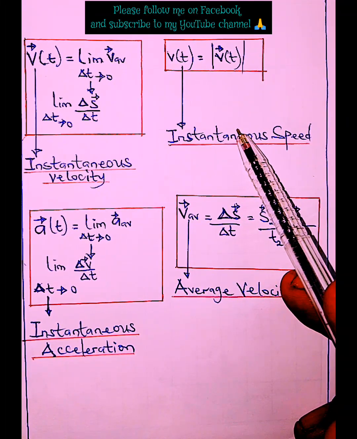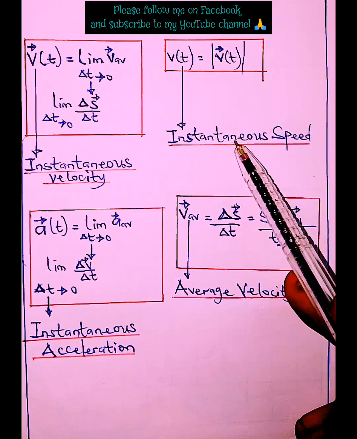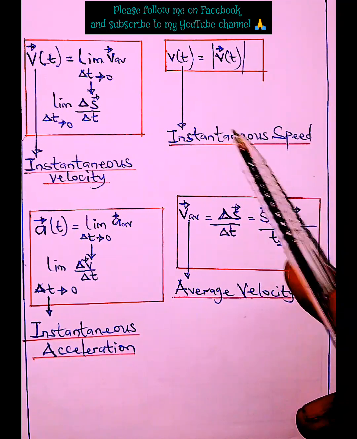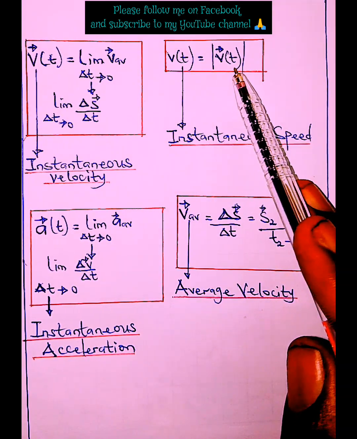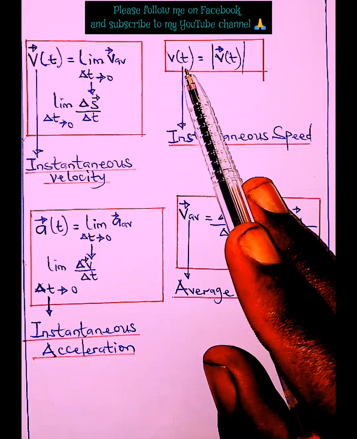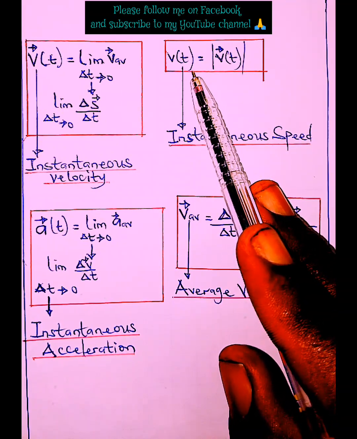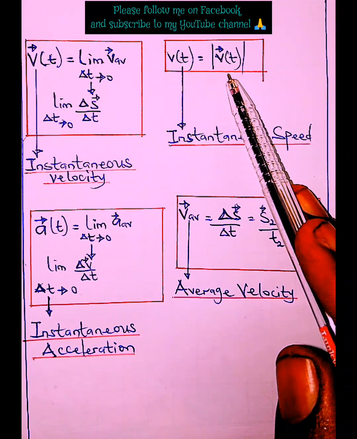That demands the differentiation of that given displacement with respect to time. But it doesn't mean we cannot have instantaneous speed. When we talk about instantaneous speed, we are talking about the modulus of instantaneous velocity. So instantaneous speed is simply the size of instantaneous velocity. That's just what it is.